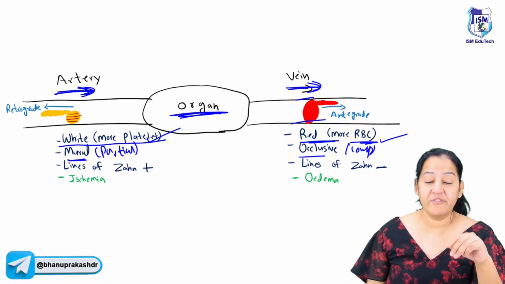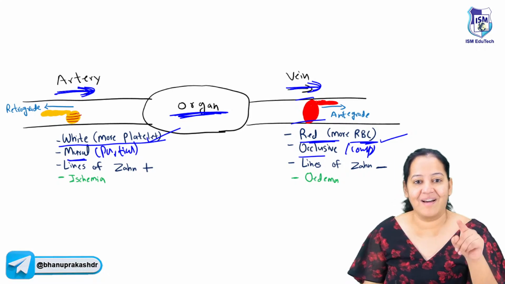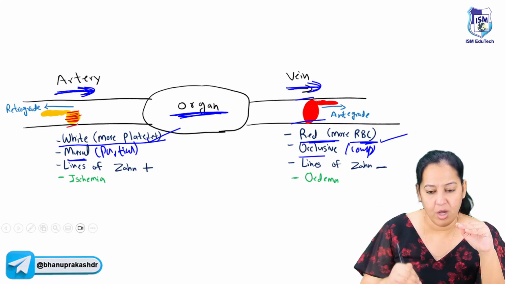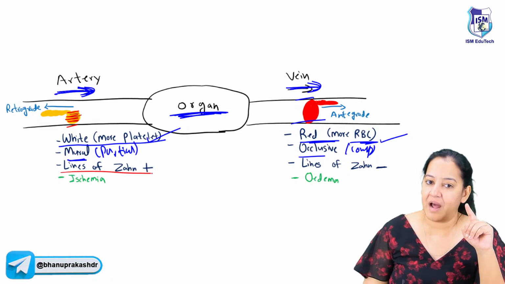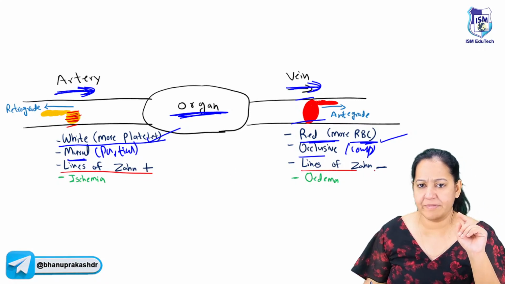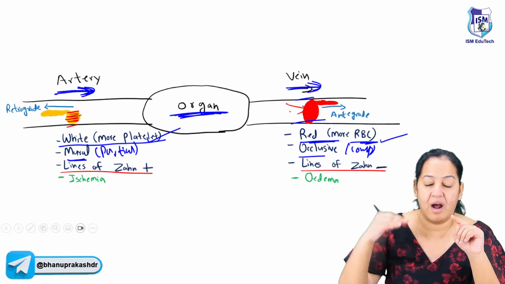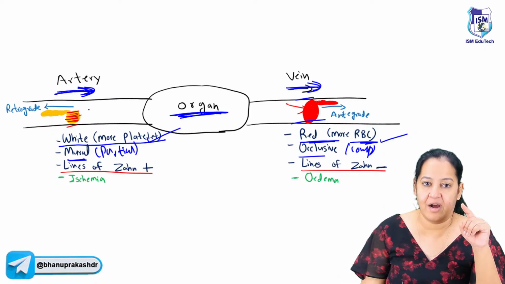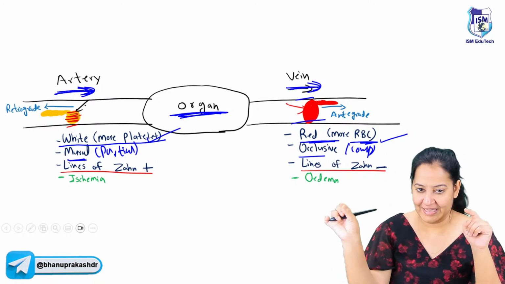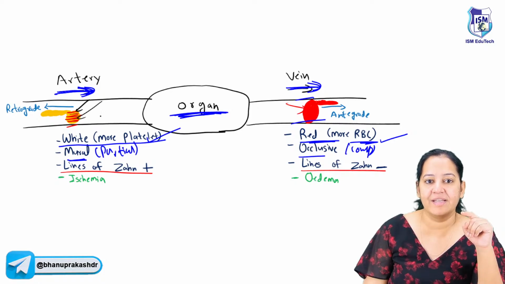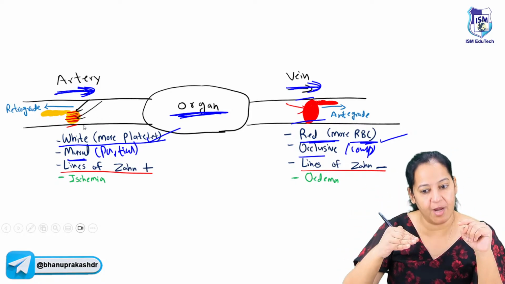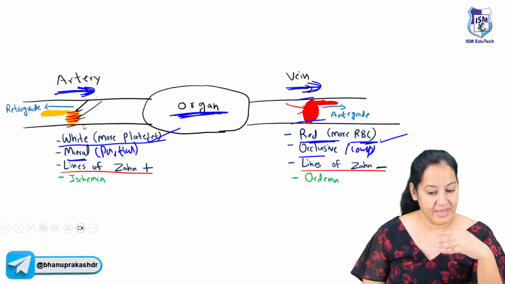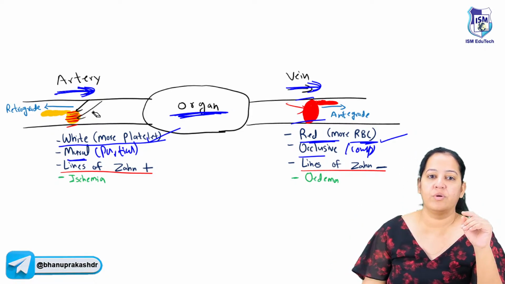Now the third difference is lines of Zahn. What are lines of Zahn? The alternate red, yellow, light, dark lines. These lines of Zahn are present in the arterial one. They are not present in the venous one. In the venous one, I have not drawn the alternate light, dark bands. You may be thinking, what are these alternate light, dark bands? The dark band is RBC and the light band, the yellow one, is the platelet. So RBC, platelet, RBC are alternately arranged in layers. That's why the lines of Zahn are seen here. So here we have lines of Zahn and here we don't.